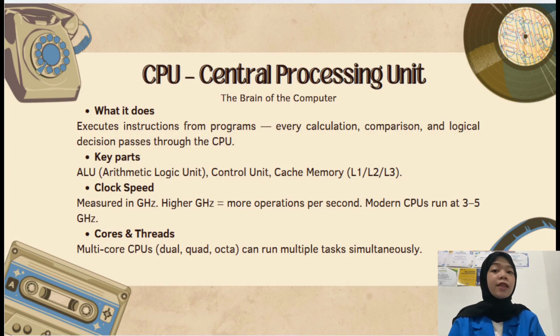Cores and threads. A single-core CPU can only do one task at a time. A quad-core CPU can handle 4 tasks simultaneously. Modern CPUs from Intel, Core i5, Core i7, Core i9, and AMD Ryzen 5, 7, 9 have anywhere from 6 to 24 plus cores. The faster and more powerful the CPU, the faster your computer feels.